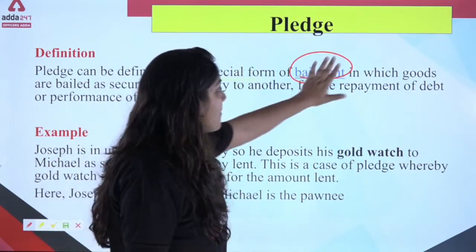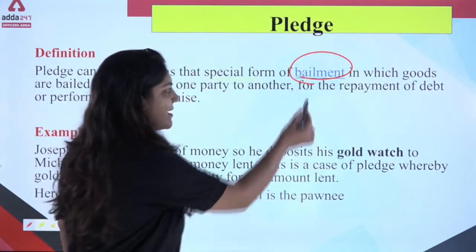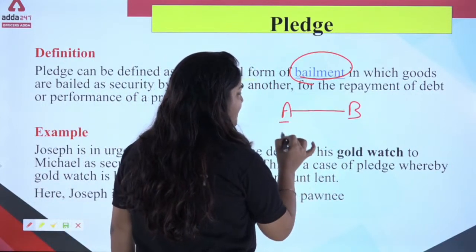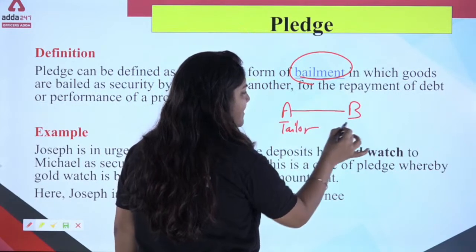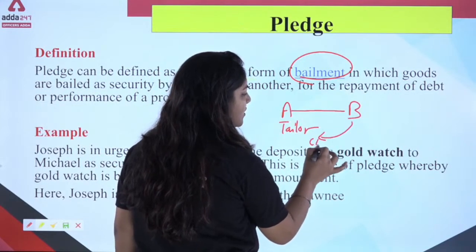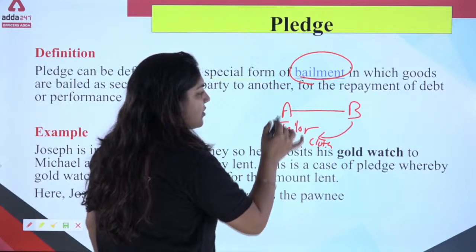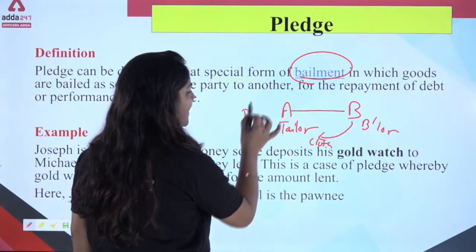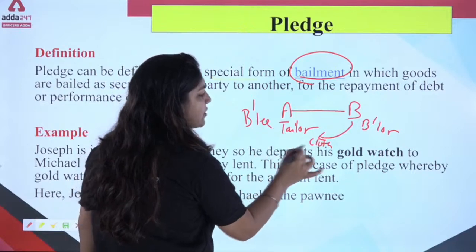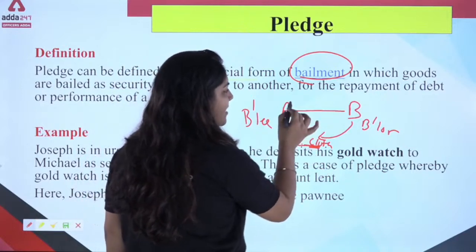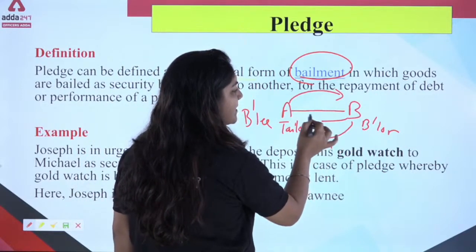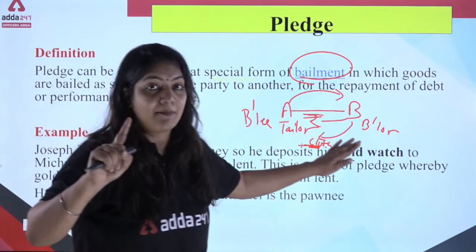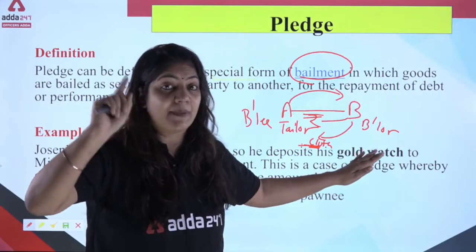So it is a form of bailment, in which bailment simply means, suppose person A and person B. Person A is a tailor and person B has just given cloth for stitching. So this is called the bailor and this is called the bailee. When the cloth is stitched, the tailor will give back the cloth and B will give the price money. This is called bailment. Just keep this tailor example in your mind.